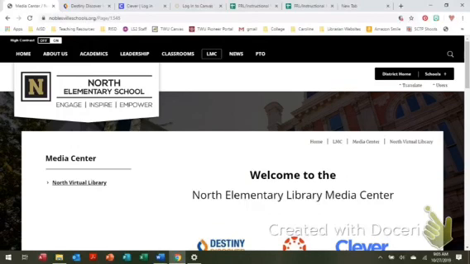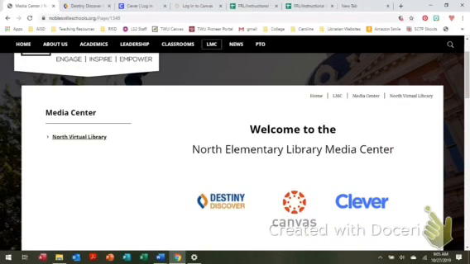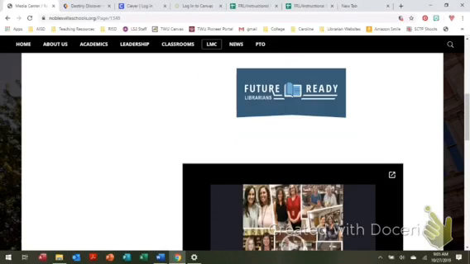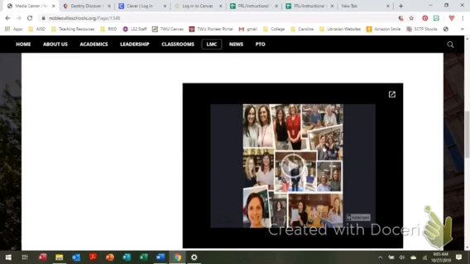The 5 stakeholder groups identified for this assignment include students, teachers, administration, additional staff, parents, families, and community. The specific information that meets the various users' needs include the clearly identified access points to the Destiny Discover OPAC and to the Cleaver and the Canvas district applications. There is a link to a Google Sheet outlining the Future Ready Librarian Framework and how the district intends to align it to their instructional model. Finally, there is an Adobe Spark video that provides a thorough and in-depth look into the library media program.